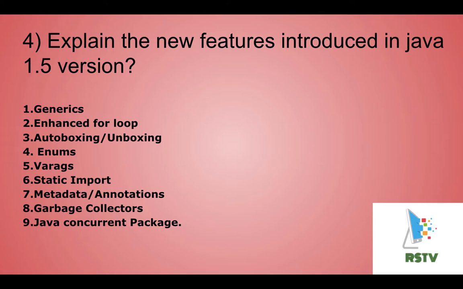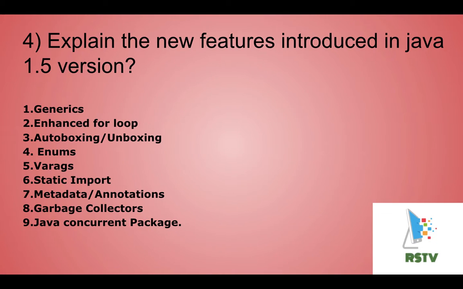In version 1.5 they introduced mainly 9 features: generics, enhanced for loop, auto boxing and unboxing, enums, static import, metadata or annotations, garbage collectors, Java concurrent packages. So these are mainly introduced in 1.5 version.